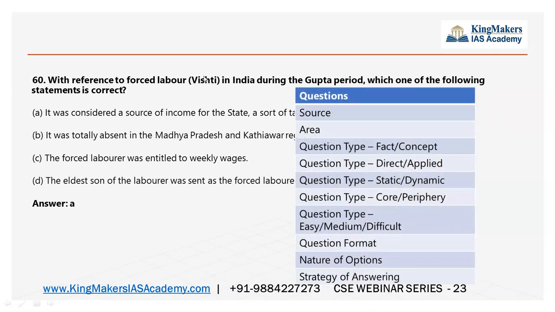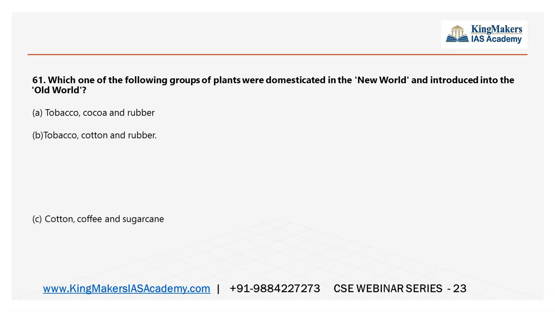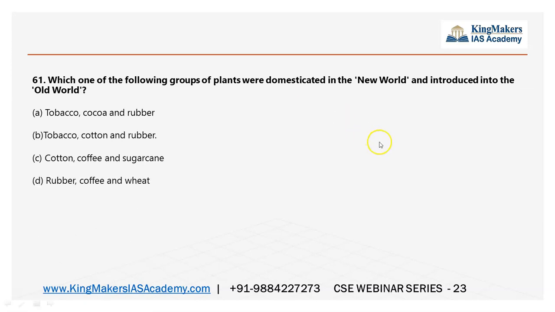So it is again a factual but conceptual understanding question. Which one of the following groups of plants were domesticated in the New World and introduced into the Old World? Here, this question is a bit tricky. People may wonder what is New World and what is Old World.